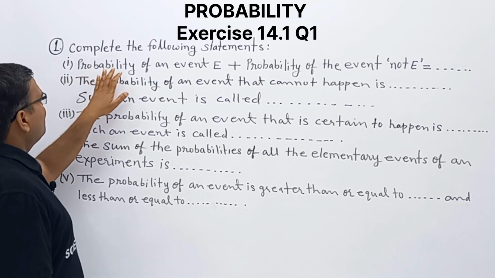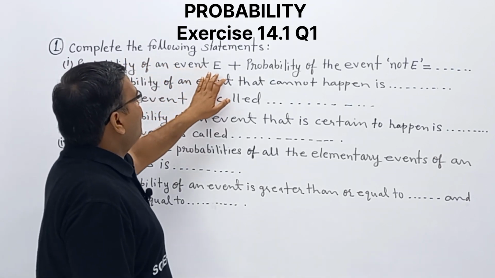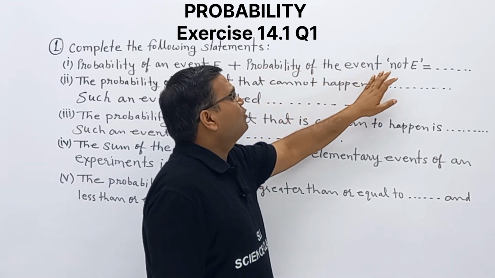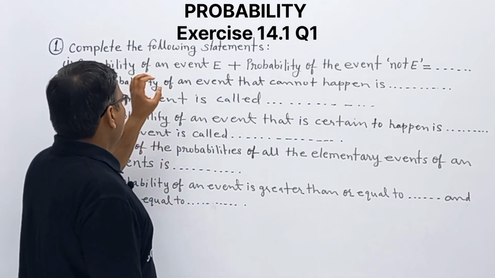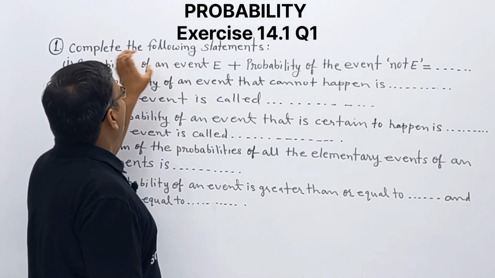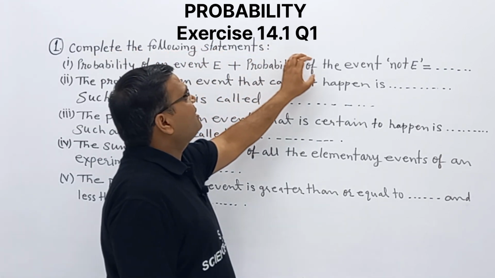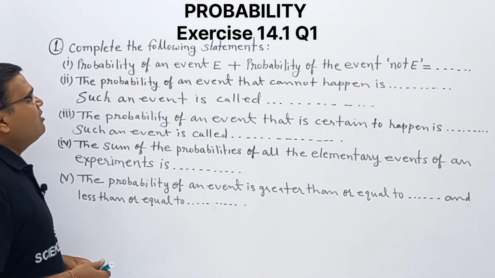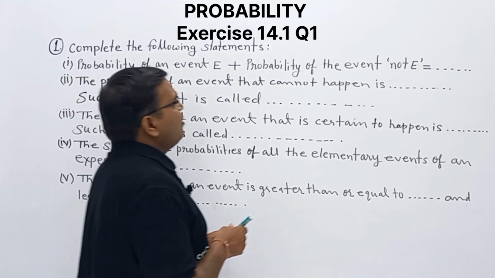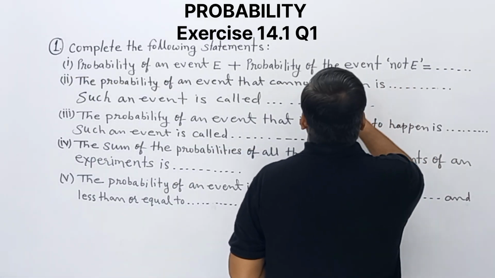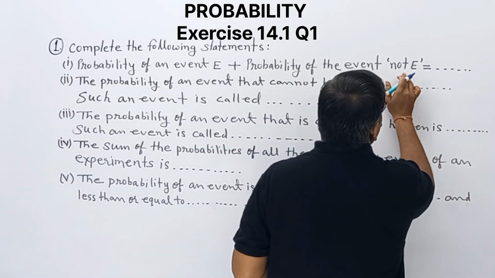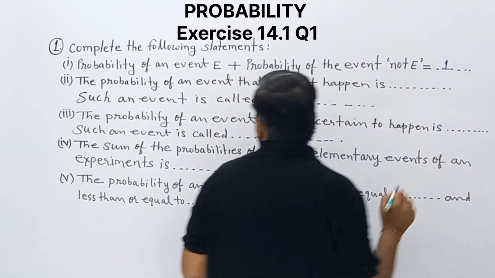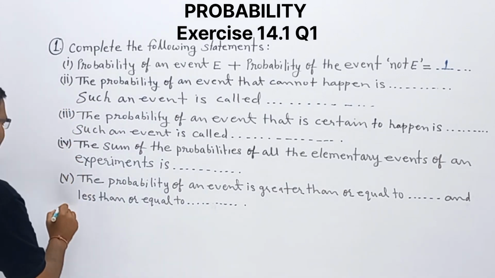Observe the first one. Probability of an event E plus probability of the event not E. Sum of both will be what? 1. Observe carefully.